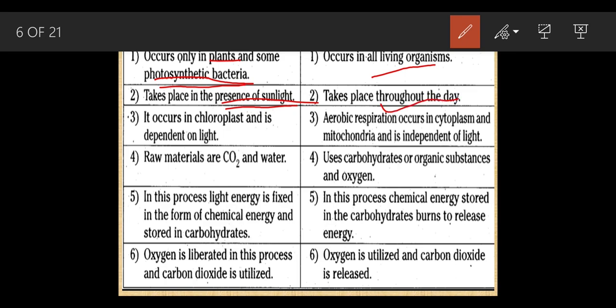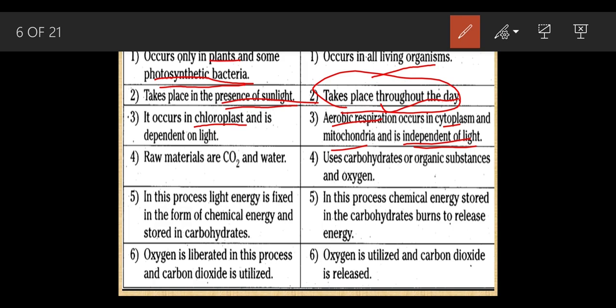Where does photosynthesis occur? It occurs in chloroplasts. Okay, the chloroplast is a cell organelle. We have studied this in the cell chapter. Aerobic respiration occurs in the cytoplasm and mitochondria, and it is independent of light, because it occurs throughout the day. Respiration is something very different from photosynthesis.